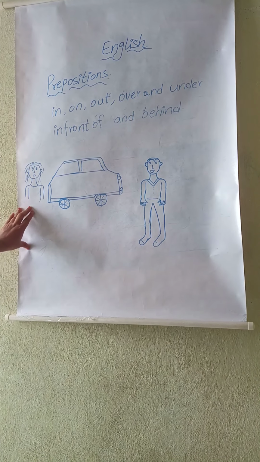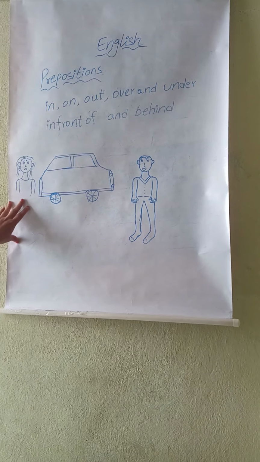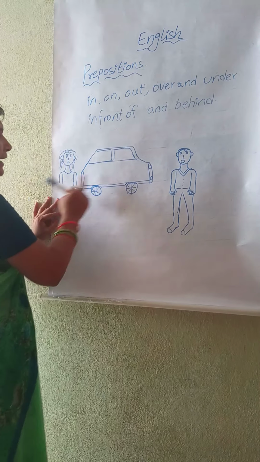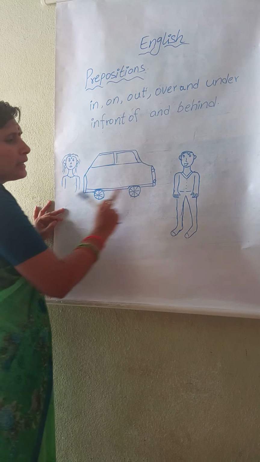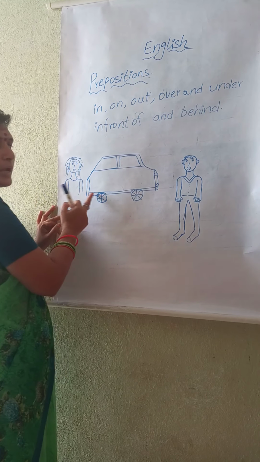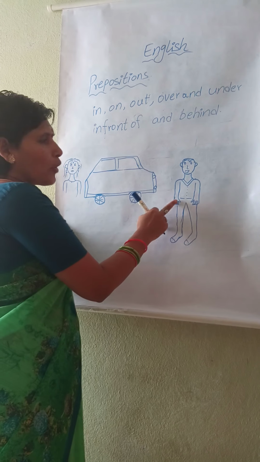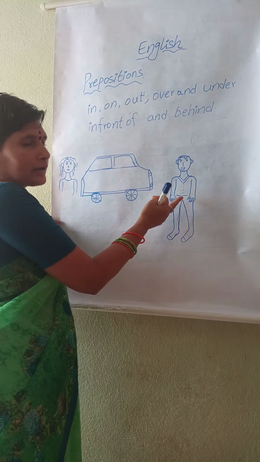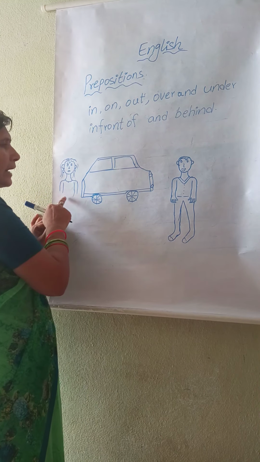Who is this? Very good. Girl. Where is the girl? Good. Behind the car. The boy is in front of the car. The girl is behind the car. The boy is in front of the car. The girl is behind the car.